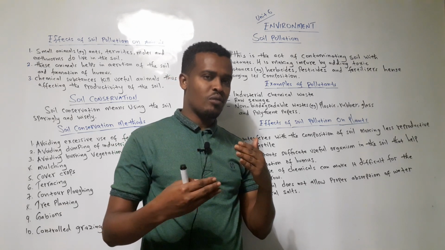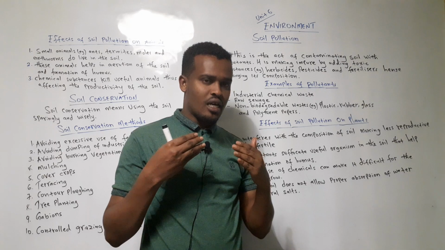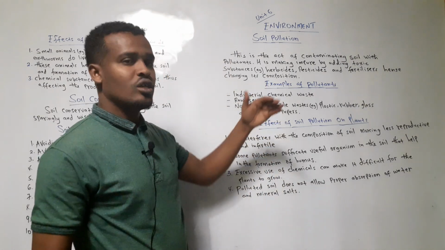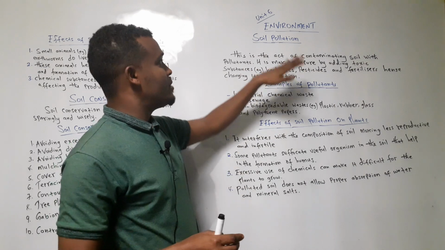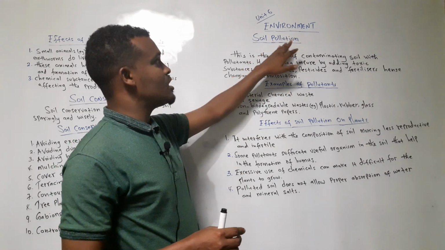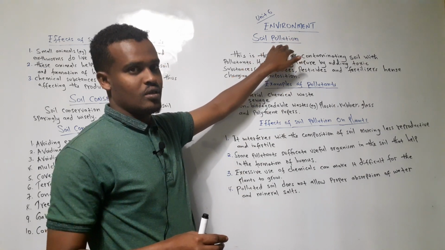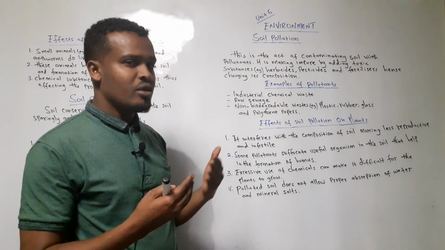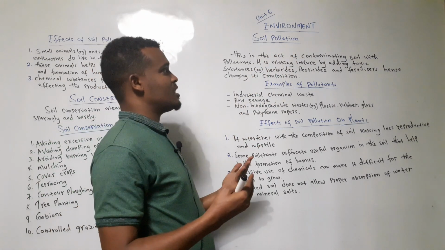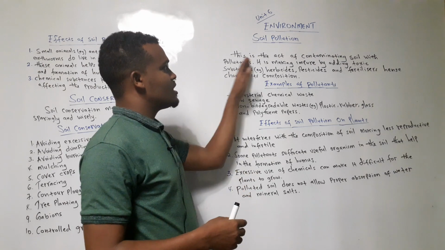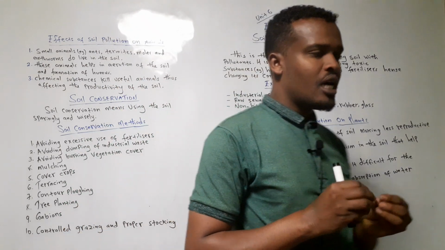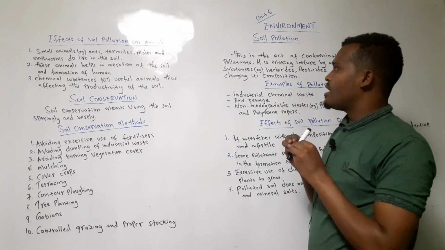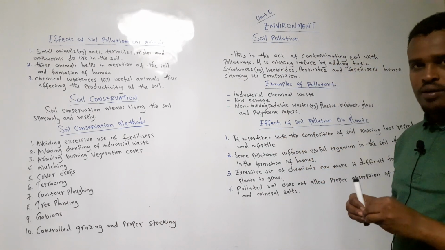For example, environment we have in class 6, class 7, and at the same time class 8. In each environment unit you see, they talk about different things. But now in the environment of class 8 we are going to see soil pollution. So we want to define what pollution means, or what soil pollution means. This is the act of contaminating soil. And contaminating means adding something that can spoil the soil.